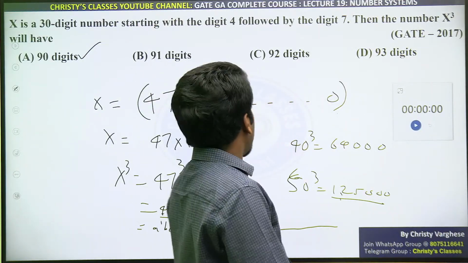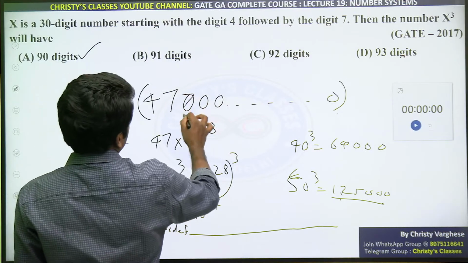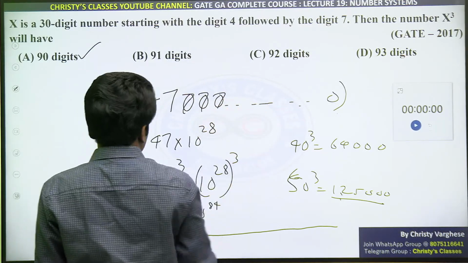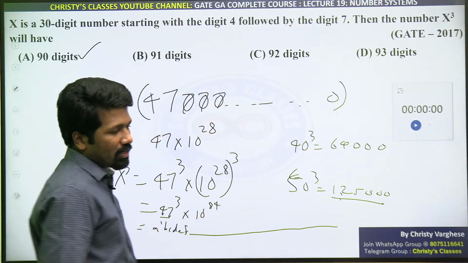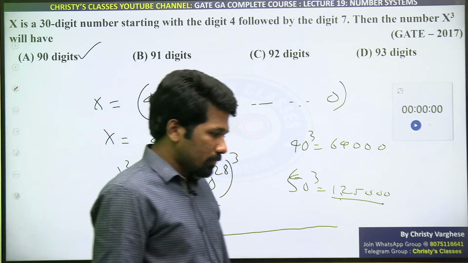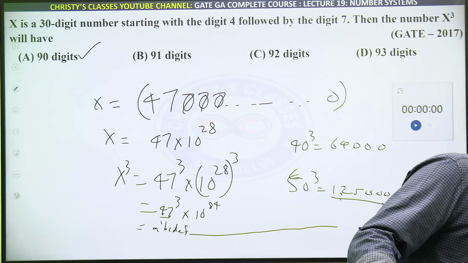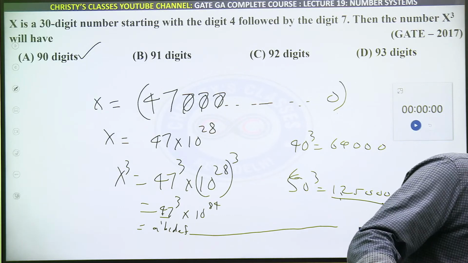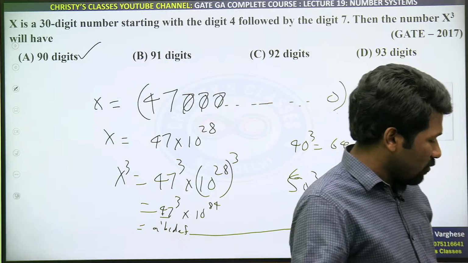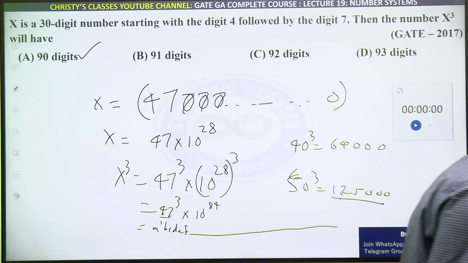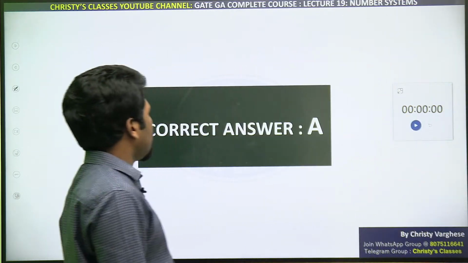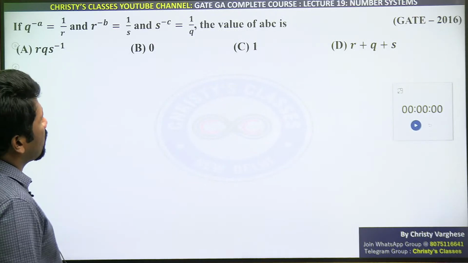All of you clear? If you think all other digits are 7 also, then the answer is the same itself. It will be a 90 digit number. Yes, that is also true. A number smaller than 90 is not available in the options, so 90 only will be the possibility.